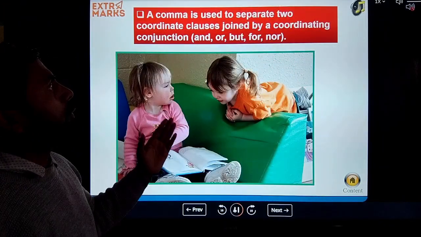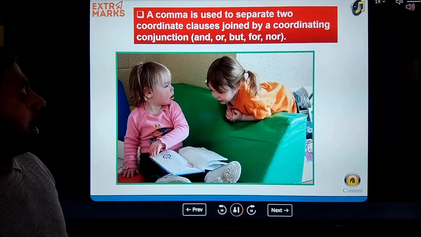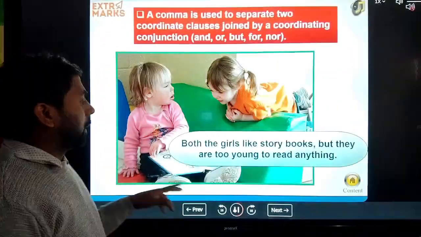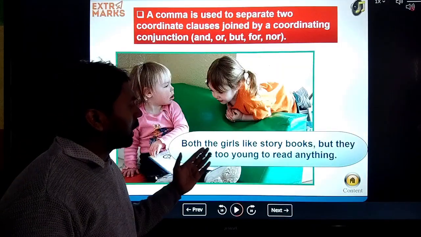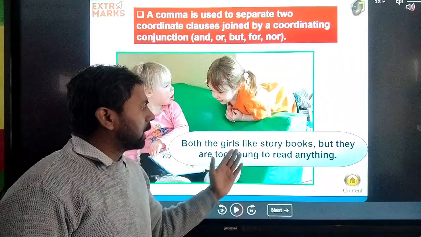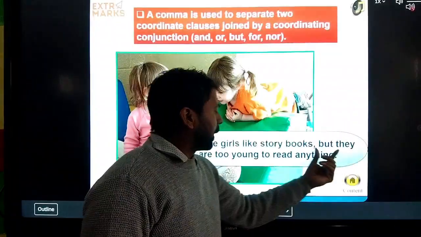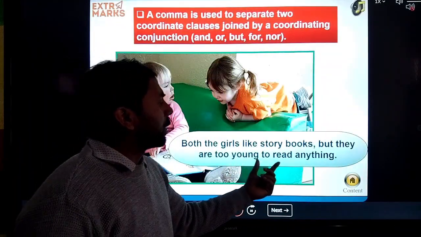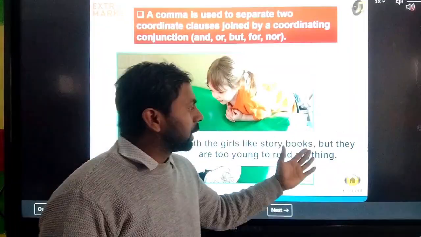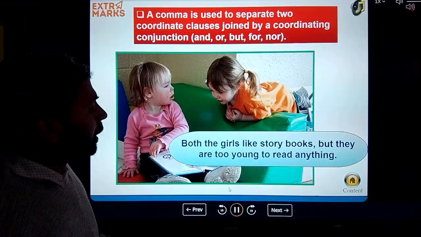a comma is used to separate two coordinate clauses joined by the coordinating conjunction like and, or, but, for, etc. For example, both the girls like story books. It is one clause. The second clause is they are too young to read anything. So we can separate both clauses by using the comma. I hope you understood it. Now next is